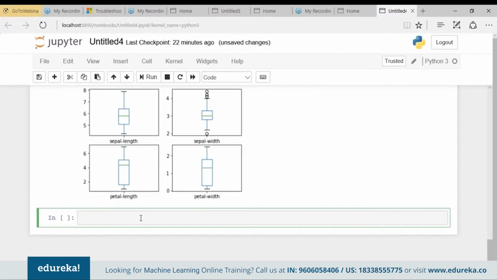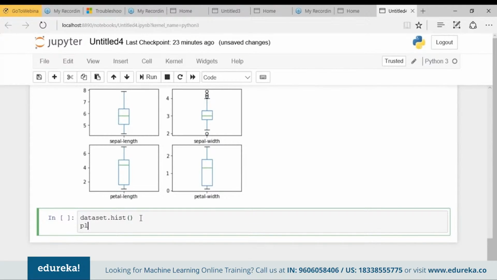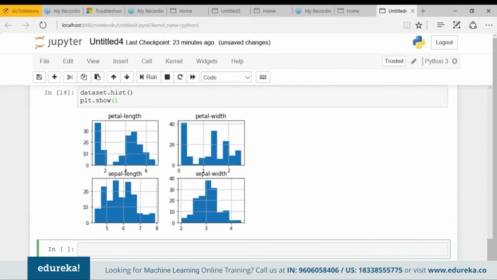Now, if you want, you can also create a histogram of each input variable to get a clear idea of the distribution. So let's create a histogram for it. So dataset.hist. Okay, I would need to see it, so plot.show. Let's see. So there's my histogram, and it seems that we have two input variables that have a Gaussian distribution. So this is useful to note as we can use the algorithms that can exploit this assumption.